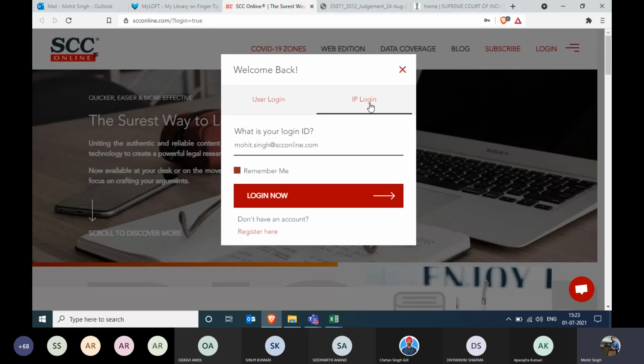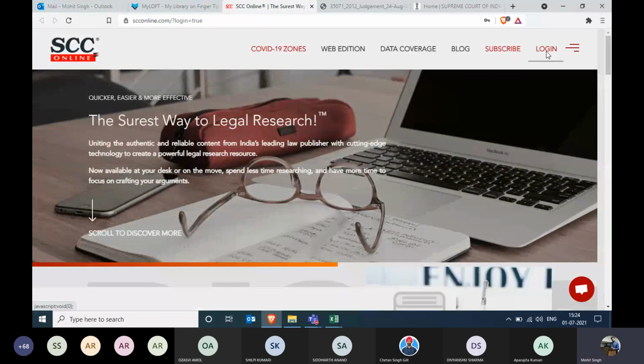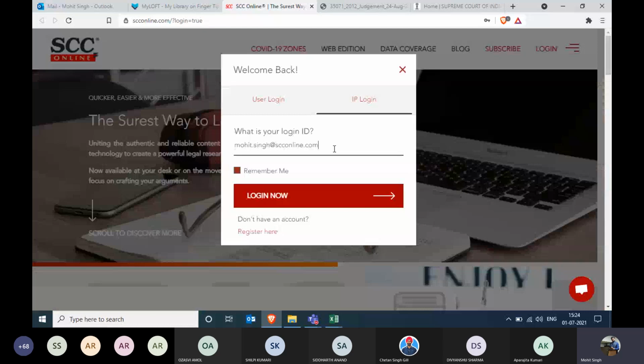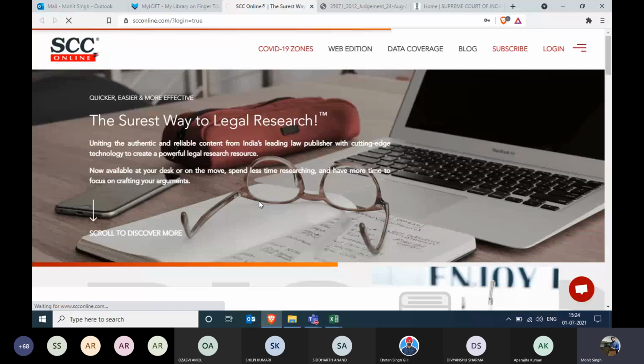So we have this IP login feature, in which if you are a new user, a first time user, I request you to please click on register here. I click on register here. You put in your login ID, that is your campus email ID. You put in your full name, you can register and log in. But if you have registered yourself before, please put in your login ID. No password is required. Click on login now. This is the login process.